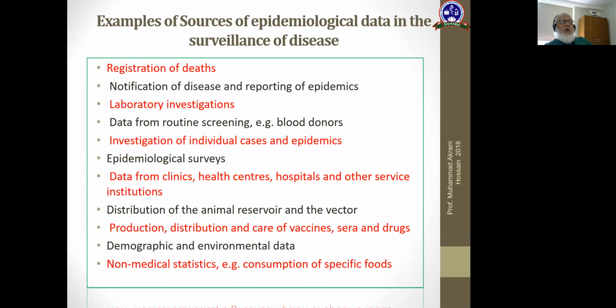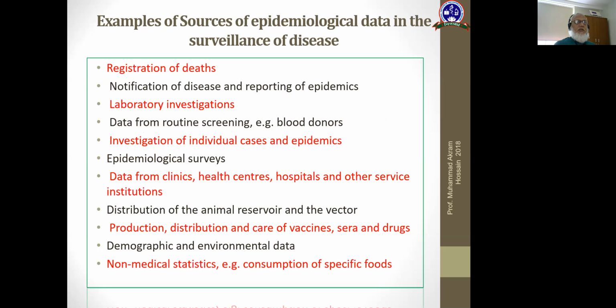And this is how the epidemiological data are gathered. First, registration of death. You can see in the COVID example, we are registering the deaths.